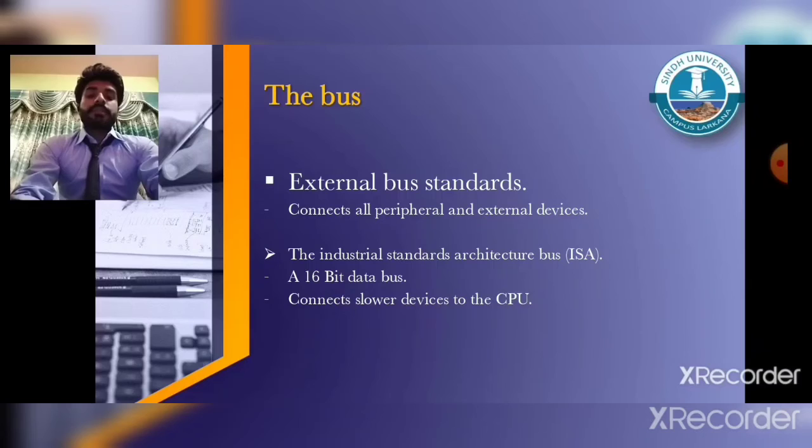The external bus standards primarily connect peripheral or external devices like monitor, keyboard, mouse, or storage devices. Universal Serial Bus USB, PCI, and IEEE 1394 are common examples of external buses. Number 1 is Industrial Standard Architecture, ISA. It is a 16-bit data bus. It is used to attach slower devices such as modems and other input devices to the CPU.